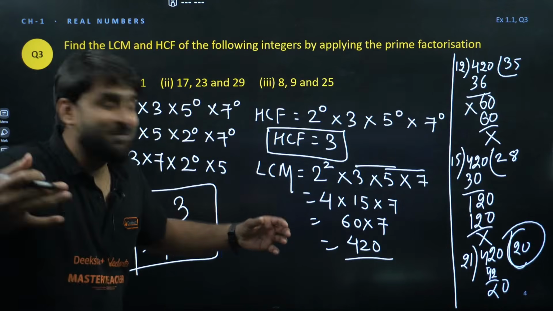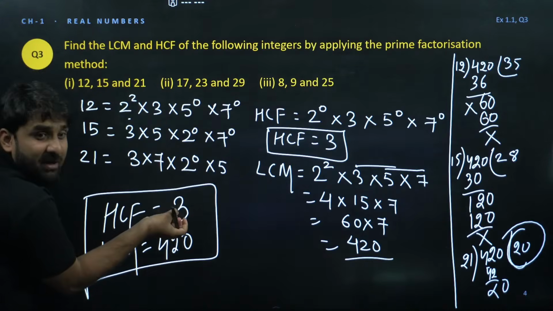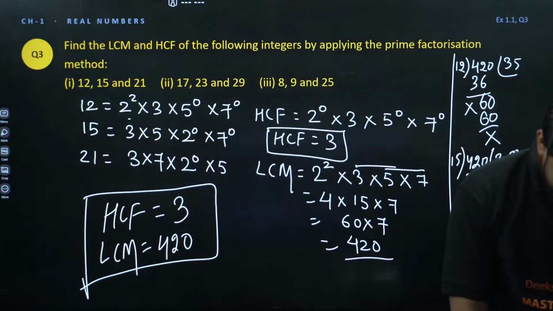What have you understood? LCM is the number which can be divided by all, and HCF is the number which can divide all. This is the difference. Clear, everyone?